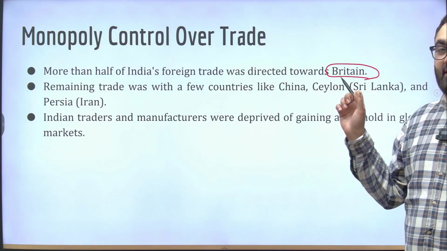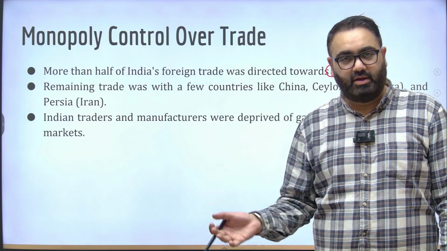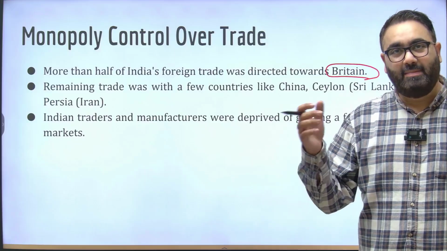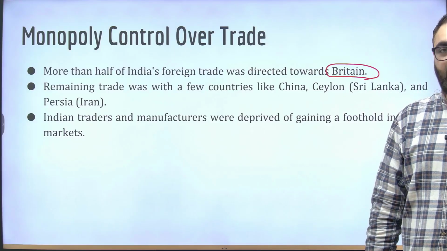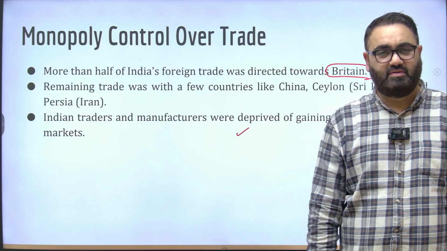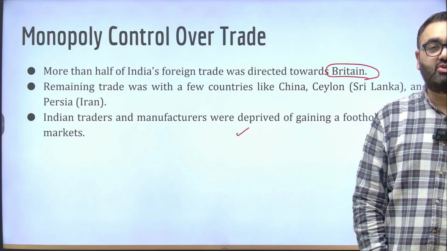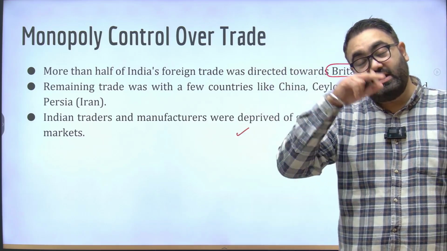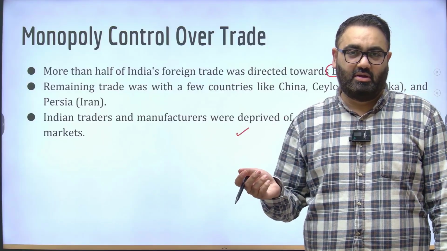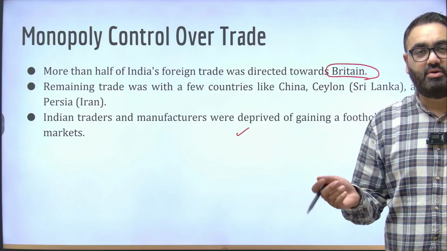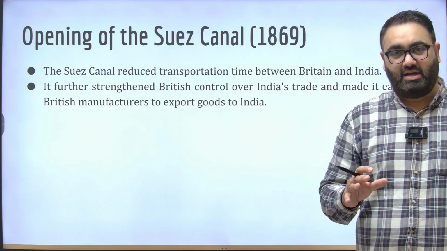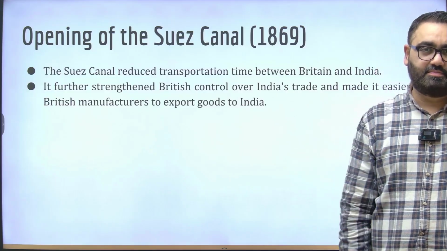And again, the trade was of raw materials going to Britain and finished products and capital goods, extremely expensive goods, coming into India. The Indian traders and manufacturers were deprived of getting any access to the markets of other parts of the world because the British wanted to make sure that their products from their industrial revolution gain as much market space around the entire world as possible. So not only did they want to continue their rule in India, they also wanted to make sure that Indian businesses never thrive enough to become a competition for the British.